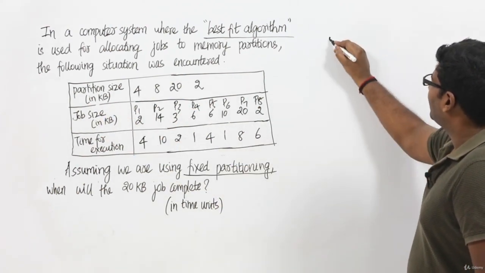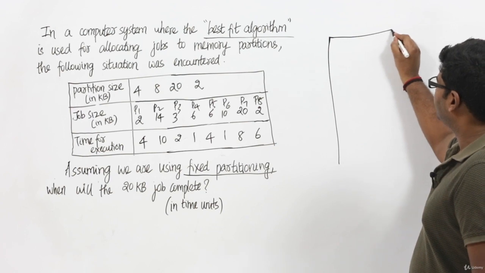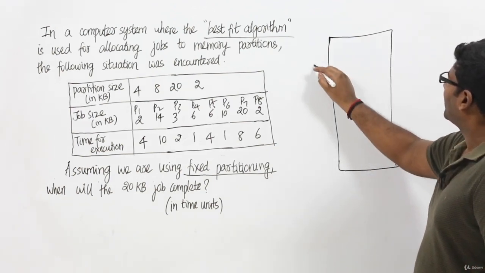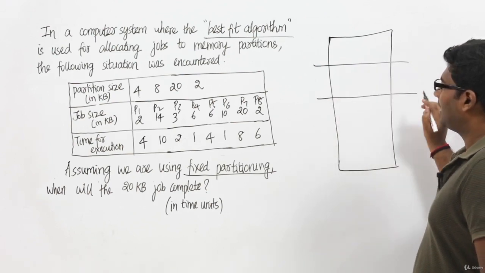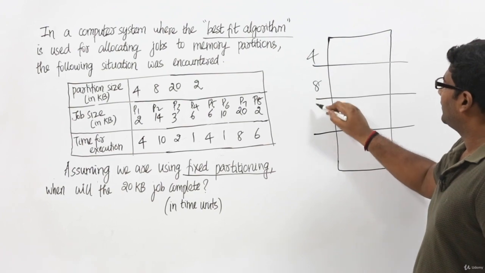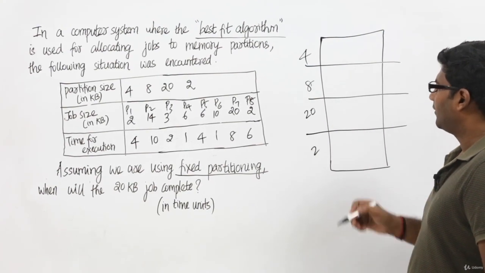So let me draw the RAM. Let us assume this is our RAM, and we have four partitions, namely 4 KB, 8 KB, 20 KB and 2 KB. This is 4 KB, 8 KB, 20 KB and 2 KB.